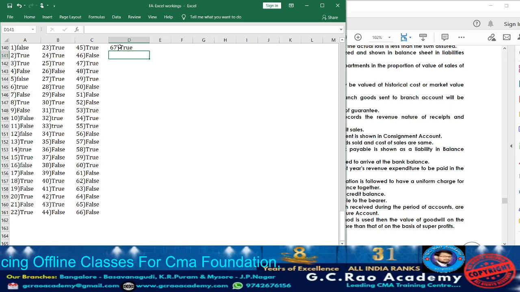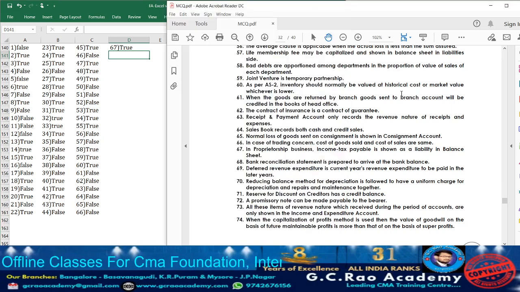Actually, income tax is related to the business. If the income tax is related to the business, then it will be true. If they have not given clearly whether it is of the business or of the proprietor, getting the point? If it is business, it is true. If they have given proprietor, in this situation it cannot be entered. In that situation we need to consider it as false.